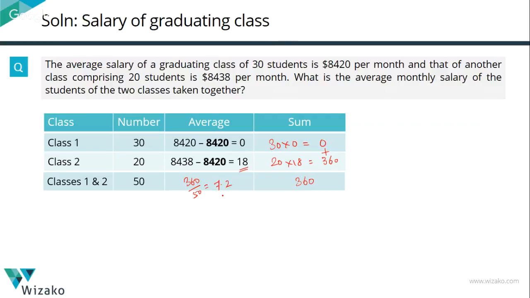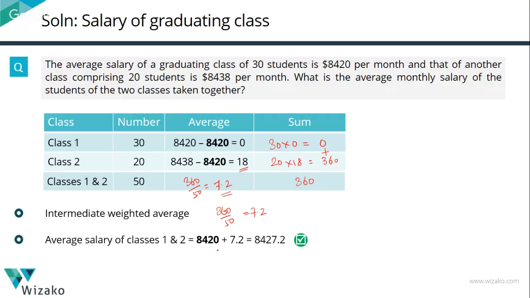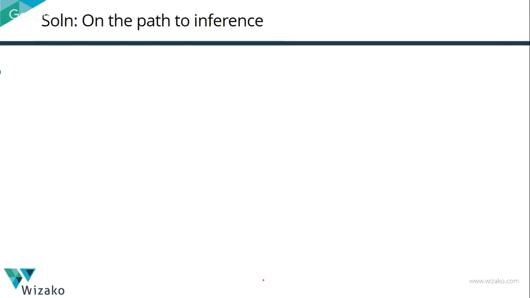Now we got the intermediate average to be equal to 7.2, which is your 360 divided by 50. Now to compute the final average, the 8420 that we subtracted from it we will add back to get an answer, which is 8427.2. I'm going to use this exercise that we have done to basically do a key inference from it. We'll start with this very simple example.